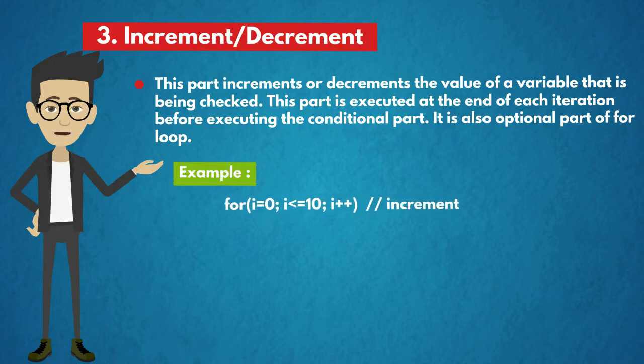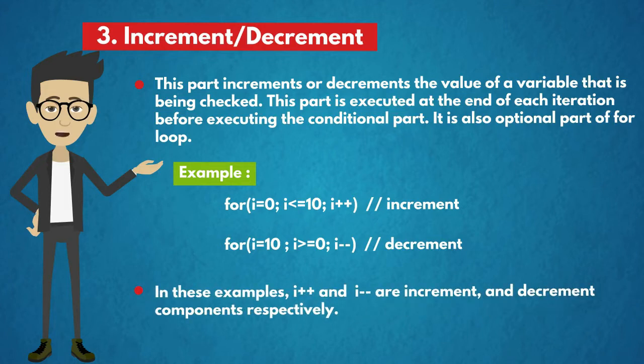Example, for i equal to 0, i less than or equal to 10, i plus plus is the increment. And for i equal to 10, i greater than or equal to 0, i minus minus is the decrement. In these examples, i plus plus and i minus minus are the increment and decrement components respectively.